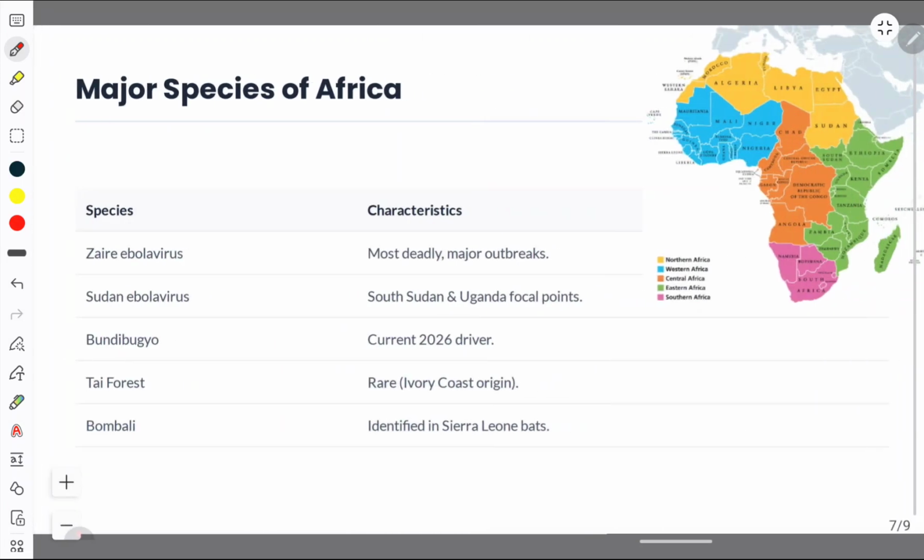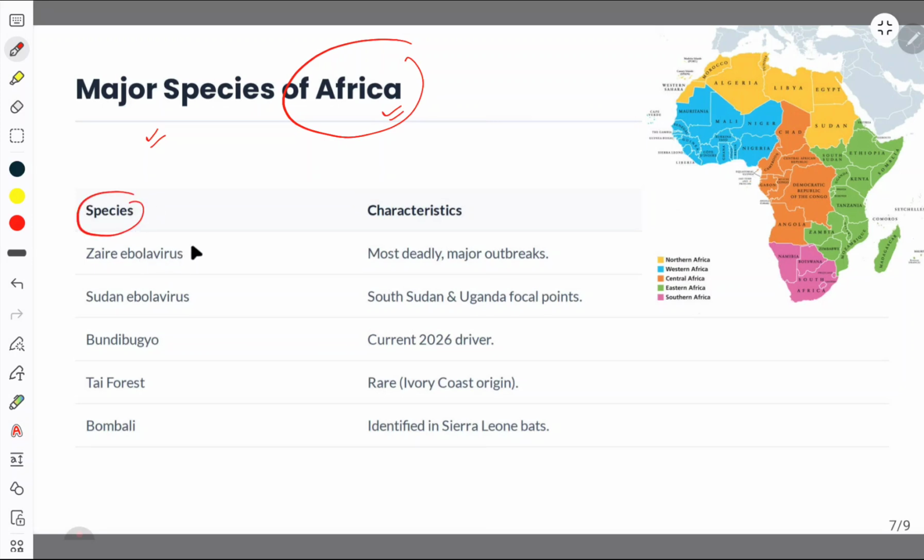Now we'll see what are the major species of Ebola virus seen in Africa. Species like Zaire Ebola virus is seen as the most deadly, with the most outbreak areas. Next, you will see Sudan Ebola virus. This is Sudan over here. South Sudan as well as Uganda are the focal points of this Sudan Ebola virus.